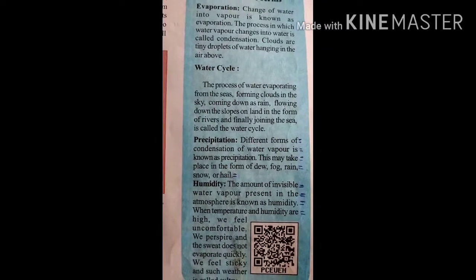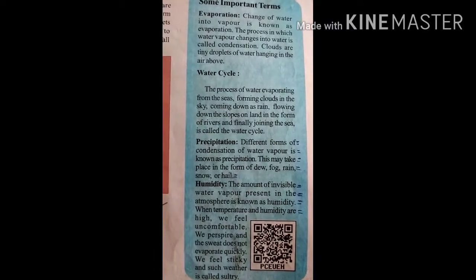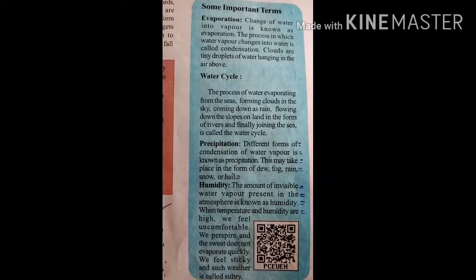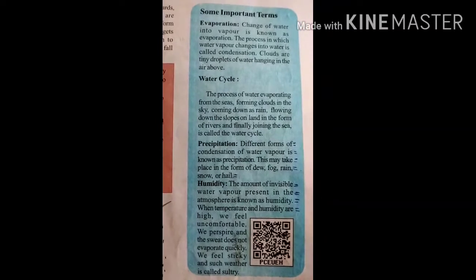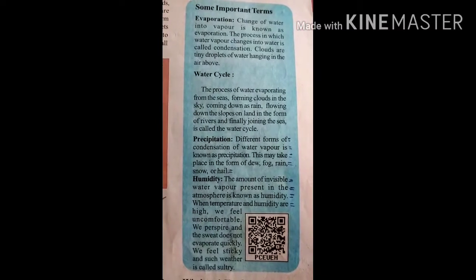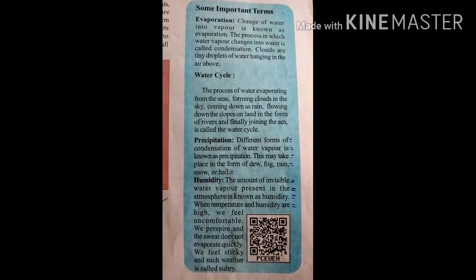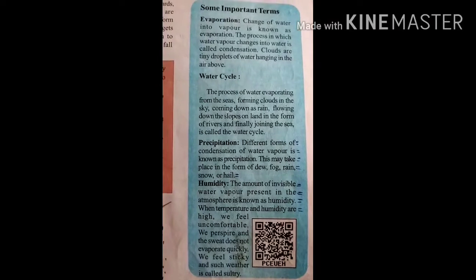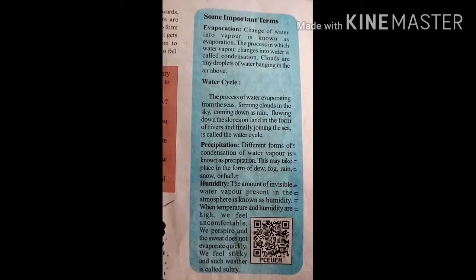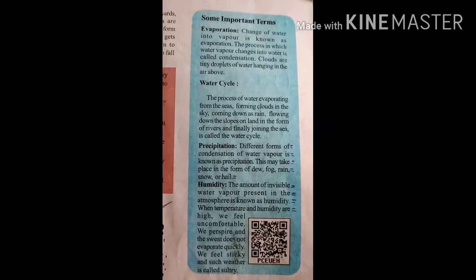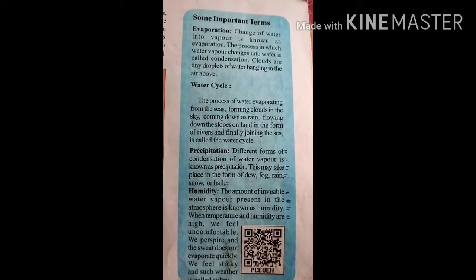One more time, see, due to the heat, due to the temperature, due to the sun rays, water becomes vapor. The vapor forms clouds in the sky. Next, the clouds come down as rain. The rain falls down the slopes on the land in the form of rivers. And finally, the rivers joining the sea is called the water cycle.